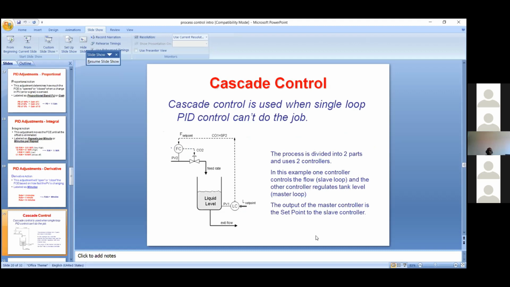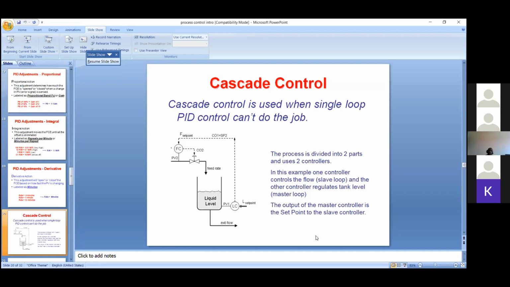Here we are sensing 3 parameters: one is drum level, another is the steam flow, and the next is the feed water flow. These 3 parameters are sensed at a time, and a cascade control loop is used to maintain the drum level at 50%. This is very much needed because there will be a lot of disturbances.